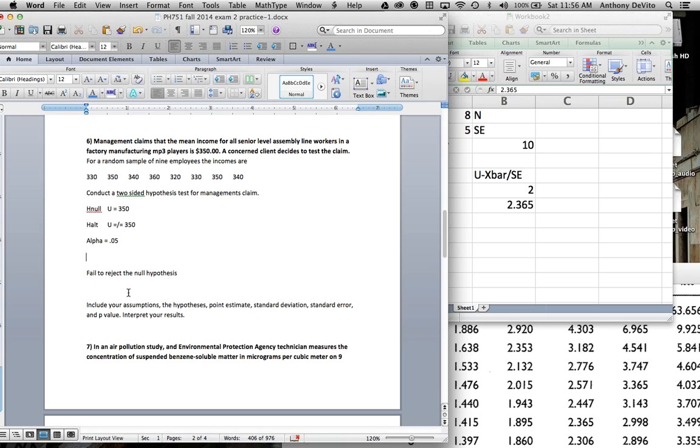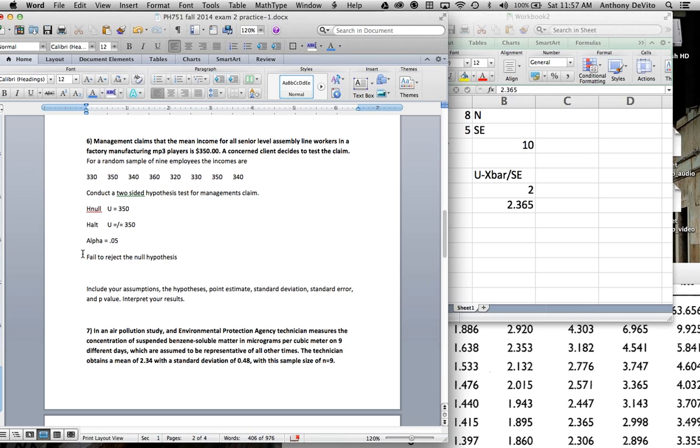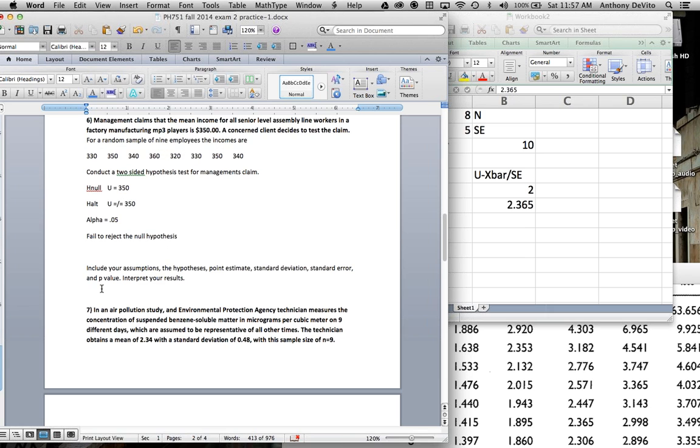Notice that because I couldn't reject it, I don't say I accept the null hypothesis. That's wrong, because I have no judgment. I'm attempting to reject the null hypothesis. Just because I didn't have quite enough evidence to reject it doesn't mean the null hypothesis is true. So we don't say that. We say either we fail to reject the null hypothesis or we reject the null hypothesis and accept the alternative hypothesis. We never say we accept the null hypothesis, if that makes any sense. I hope it does. Okay, so that was an example of a single sample t-test.